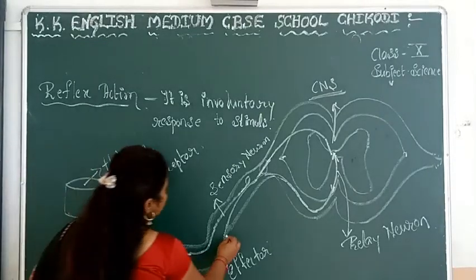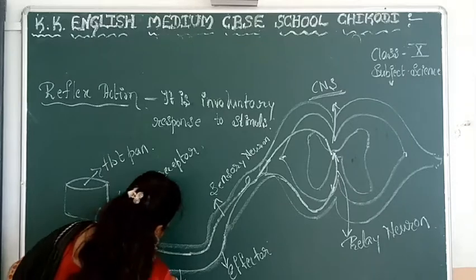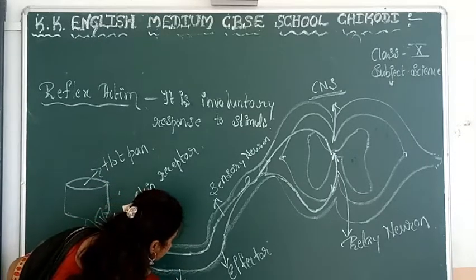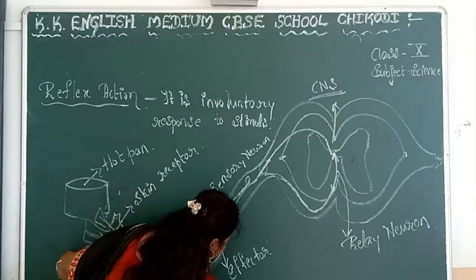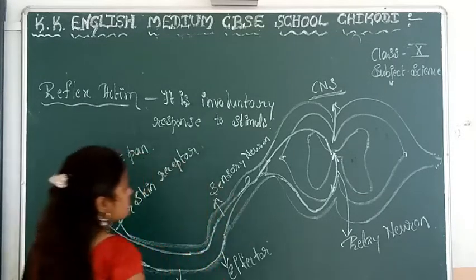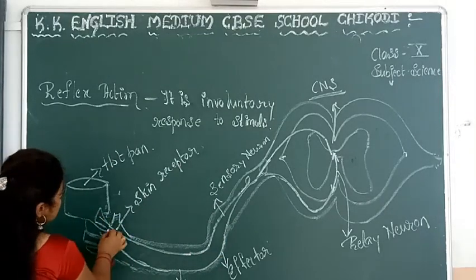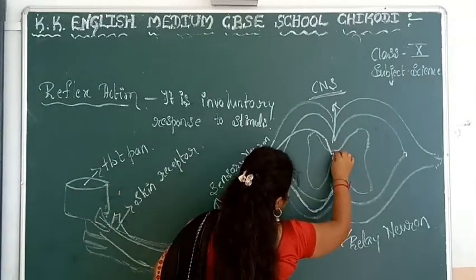So through the motor neuron, this is the motor neuron. This is the pathway of the neuron in our nervous system. The information passes through the sensory neuron.